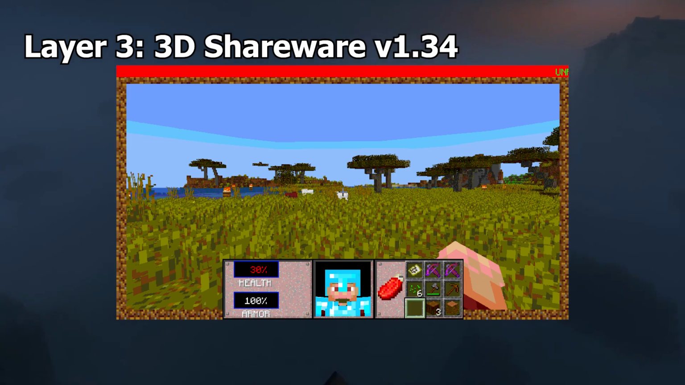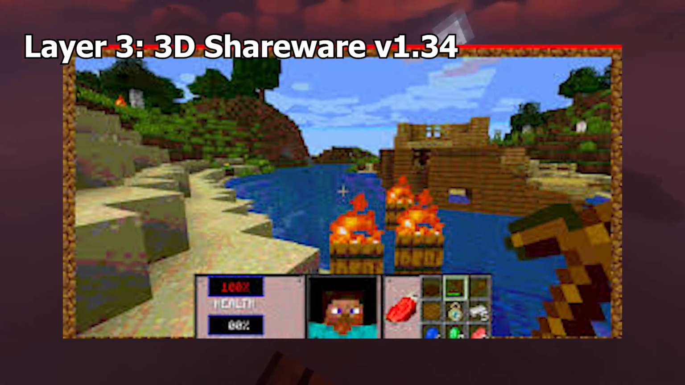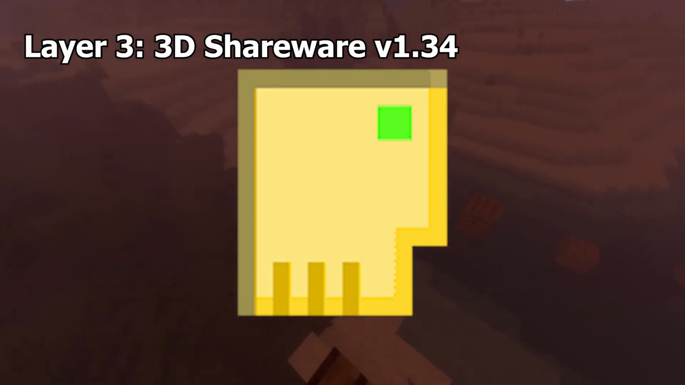3D Shareware v1.34. This is a 2019 April Fool's branch version of Minecraft, poking fun at late 90s and early 2000s games, with such things as cheat codes in survival, a weird HUD, bosses dropping loot keys, and more.